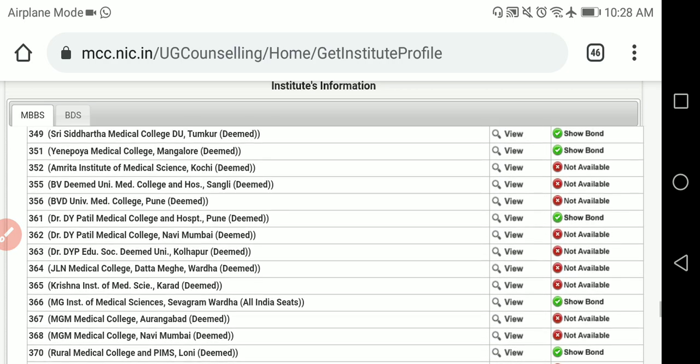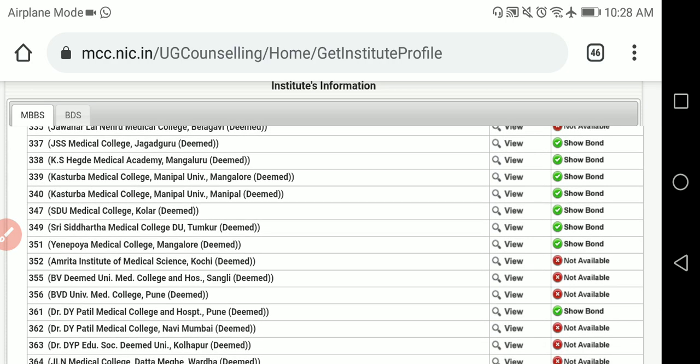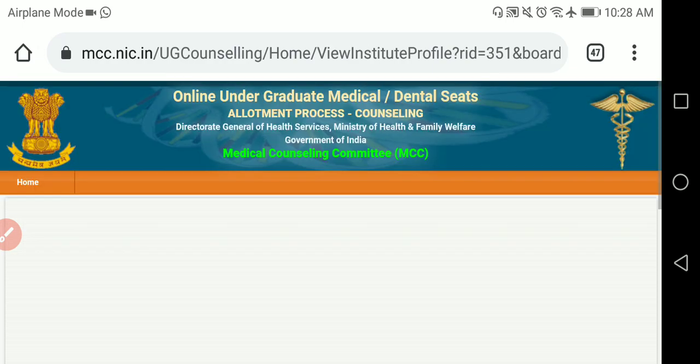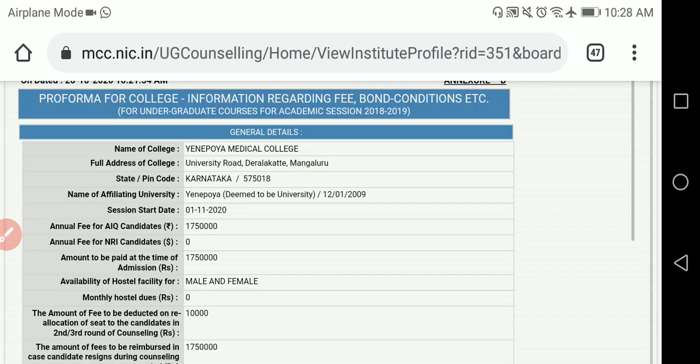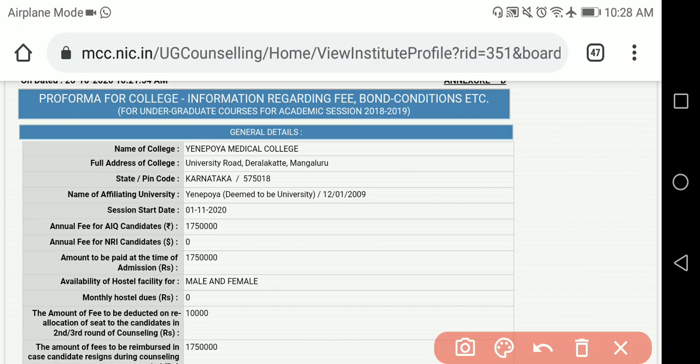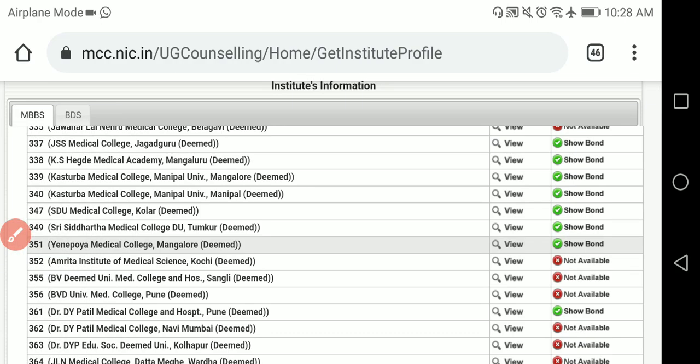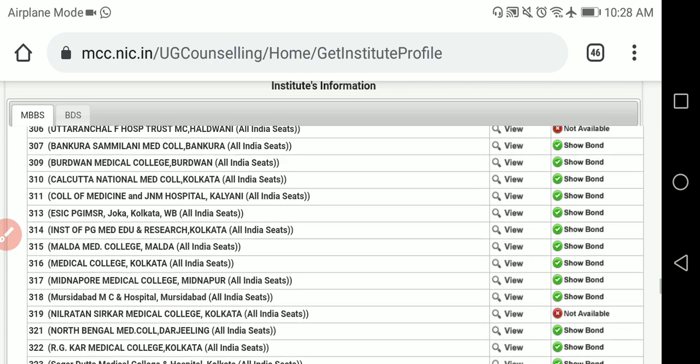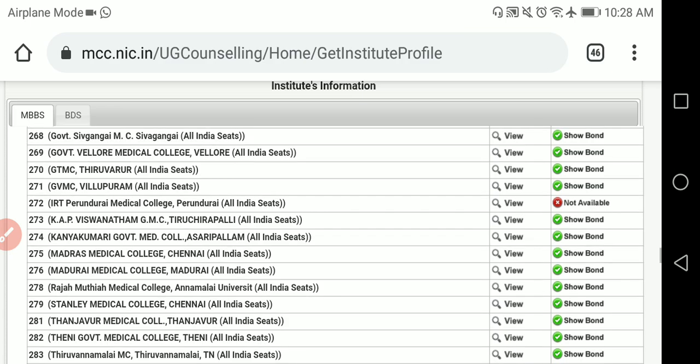Deemed universities also you can observe. For example, NAPA Medical College Mangalore, deemed university. In the last video I made the list of deemed universities in Karnataka along with the fees. I have taken that information from this website only, 17,50,000 rupees. Like this you will see. What you have to do is have a pen and paper, open this website and make a list of all the colleges you can go to.